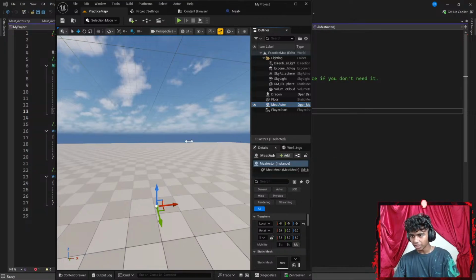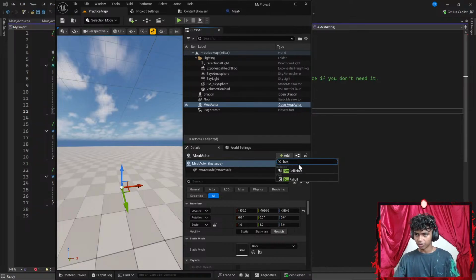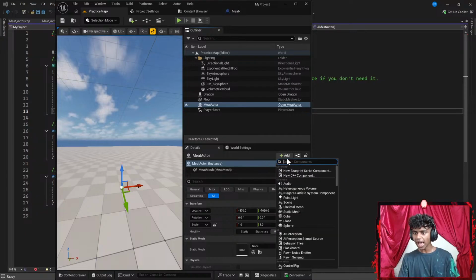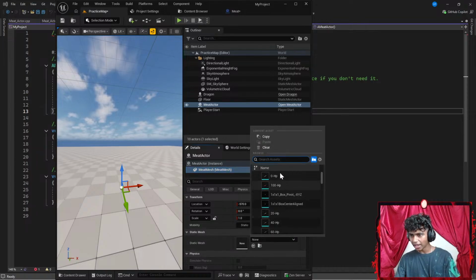Let me go ahead and extend that real quick. I want to add a box collision to it. But before my box collision, I want to add a static mesh. I already have a mesh. I just need to add a PNG to it. Actually, a mesh to it. I already have a static mesh here. I gotta add my, I think it's GLB mesh.